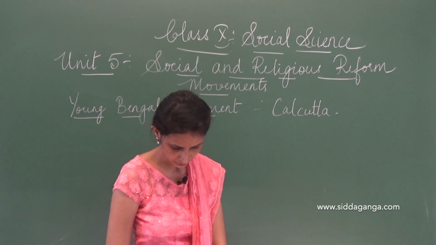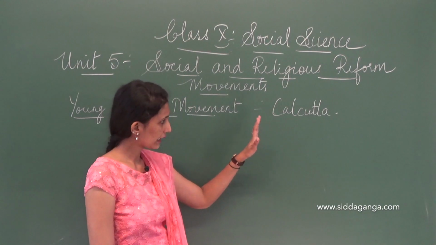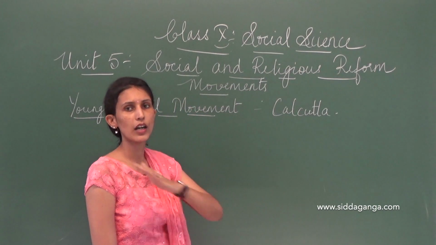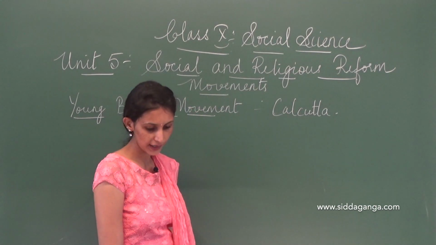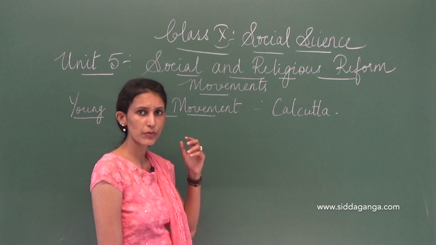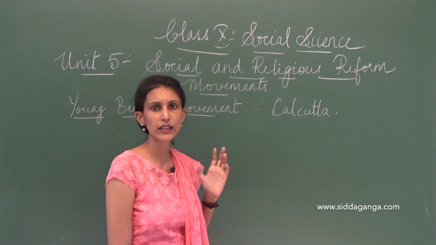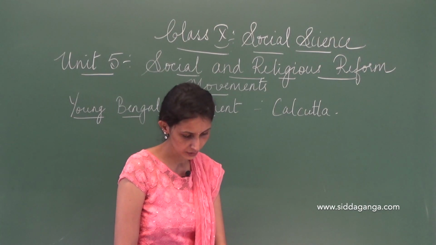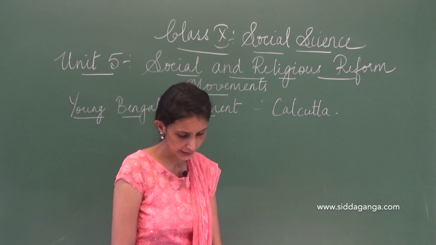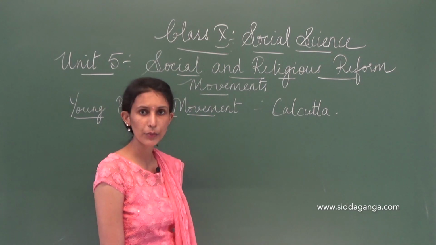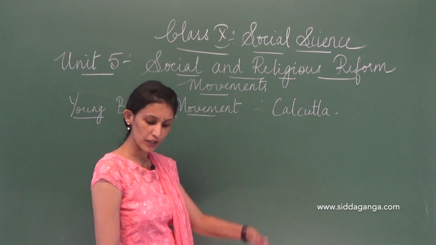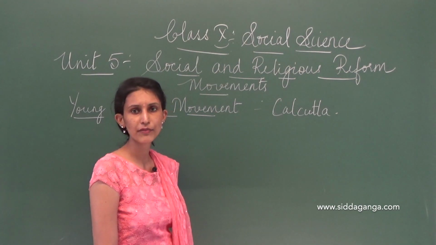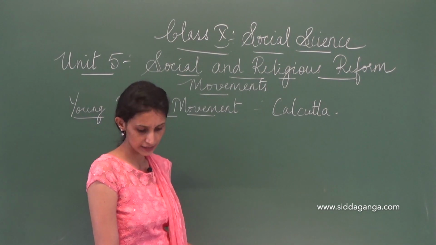Now, in the 1820s and 1830s, coming closer to the 19th century, we have studied that Brahmo Samaj had contributed a lot. They brought out a law prohibiting the sati system in 1829. So it was at that time, 1820s to 1830s. Here the act of modernization was happening in the 19th century.